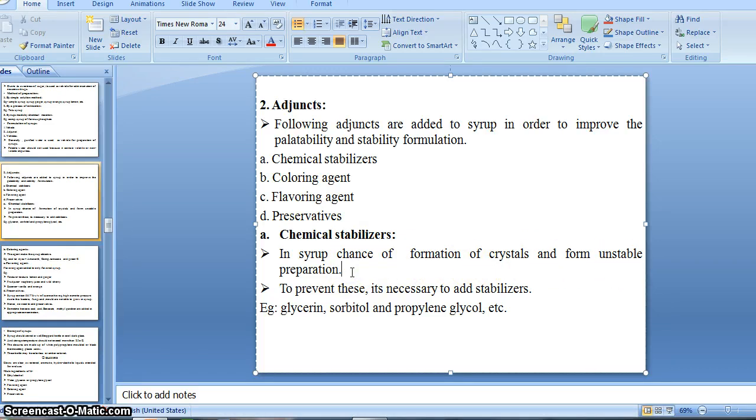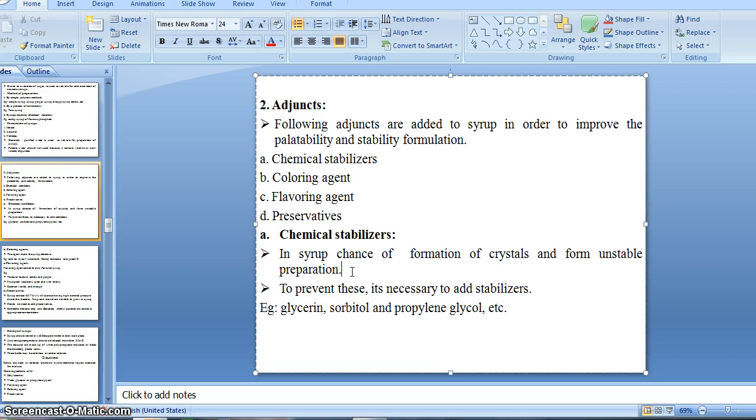Syrup has a tendency, if stored for a long time, to form crystals of sucrose by crystallization, because sucrose is present in very high concentration. If this happens, we can't accept that preparation because it will be unstable.